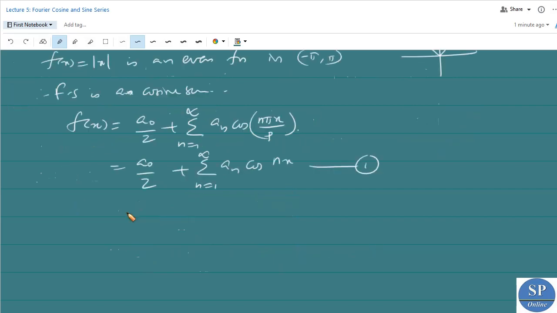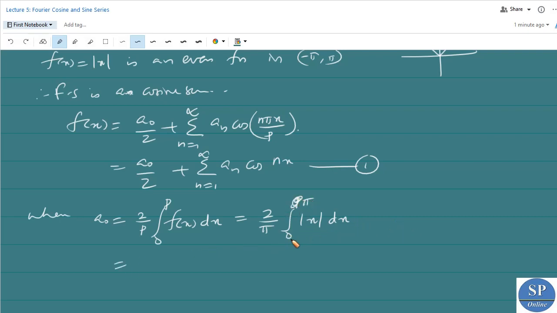So this will be the cosine series, where the Fourier coefficients are given by a naught equal to 2 by p into integral 0 to p f of x dx. This is 2 by pi into integral 0 to pi of mod x dx. When x is in the interval 0 to pi, x is positive, so mod x is x itself.